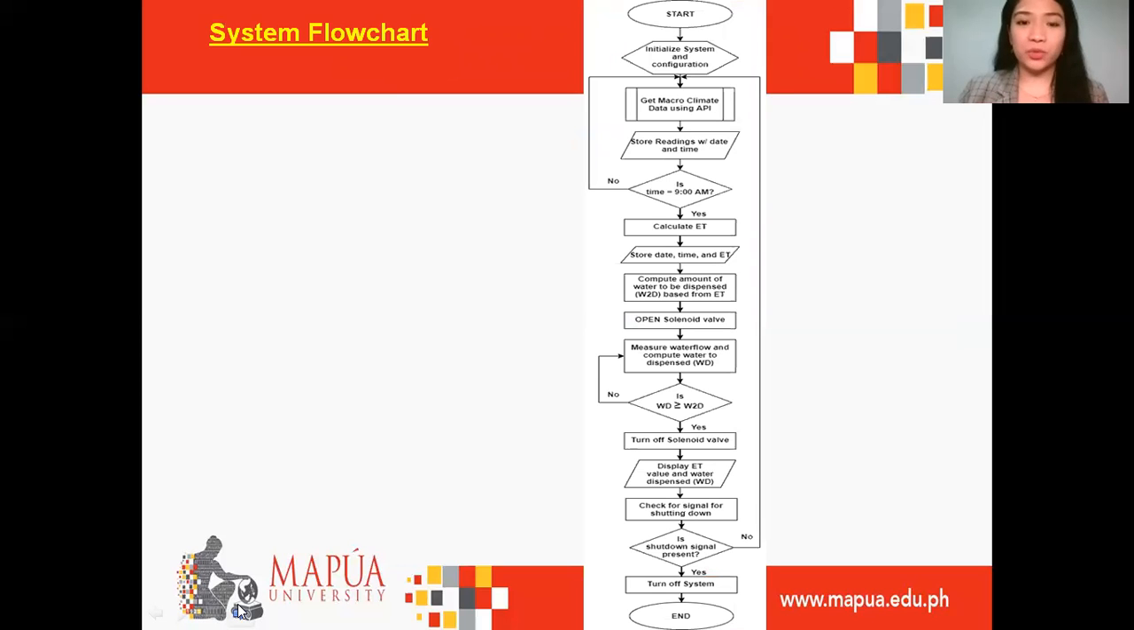As for the system flowchart, once it is turned on, the system will get the data from the API weather station, which contains meteorological data, and get the rain gauge reading. It will be read and stored by the system. The variables, pins, and constant assignments are also included. Next, the system will check if the time is already 9 o'clock in the morning. The irrigation process will be performed daily, which makes 9 o'clock in the morning the marker for us to irrigate daily.